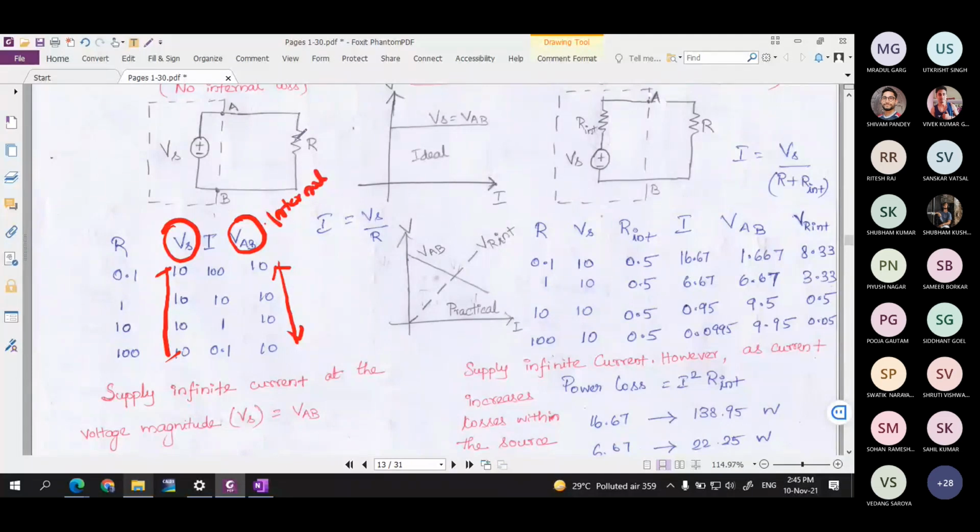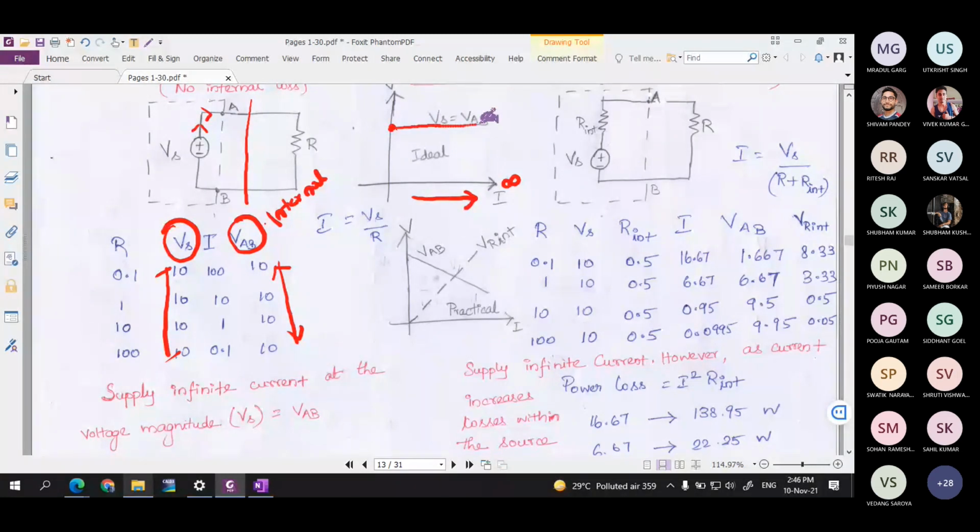If you plot the voltage and current for this particular source, forget about the resistor. Just consider that you are changing the external element, and if you change its resistance value, the current is going to change. That is the current coming out of the source. So if you plot the voltage and current, you can see that even if the current goes to infinity, your voltage magnitude will remain constant.